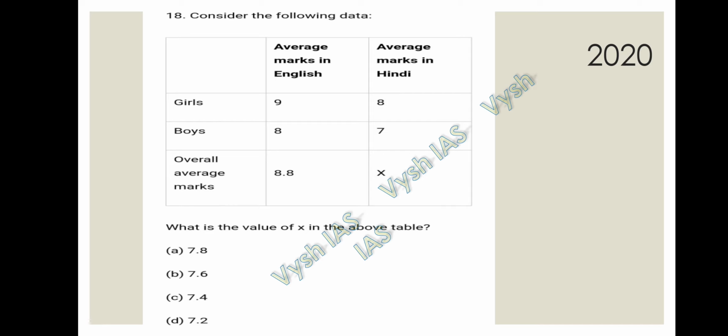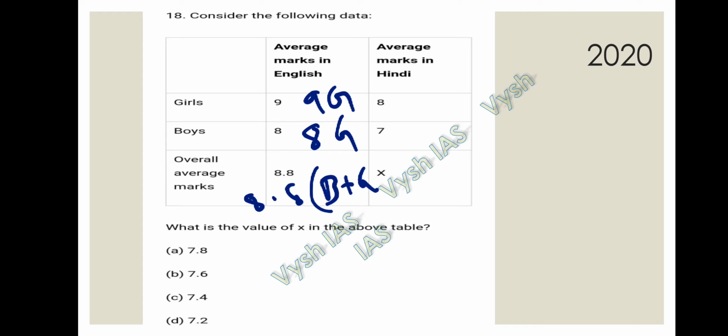So average marks in English for girls and boys are given. Average marks in Hindi for girls and boys are given. Overall average marks in English is given as 8.8 and overall average marks in Hindi is given as x. So we have to find the value of x. Let's take the number of girls as G and the number of boys as B. So the sum of the marks of all the girls in English will become 9G, and the sum of the marks of all the boys in English will become 8B. And the sum here becomes 8.8 into B plus G, that is the total class.